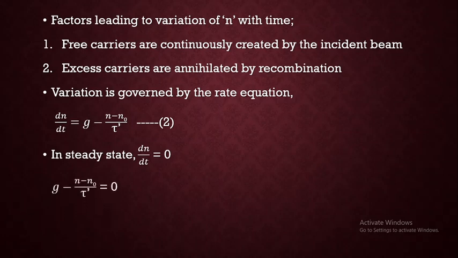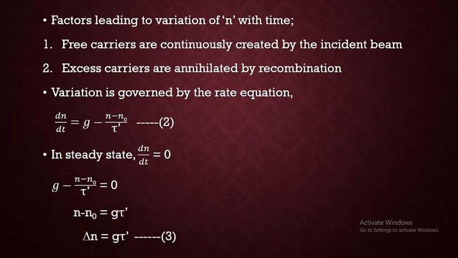If you substitute into equation number 2, we get n minus n naught, the excess number of carriers, which is delta n, equal to G into tau dash, the generation rate into the relaxation time. Let us call it equation number 3.